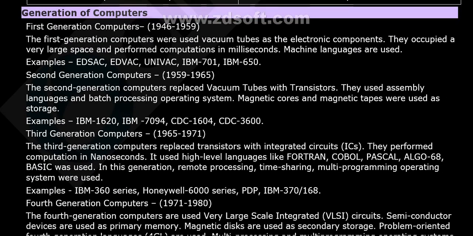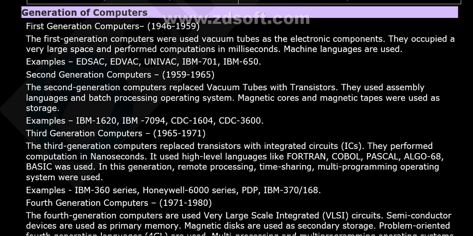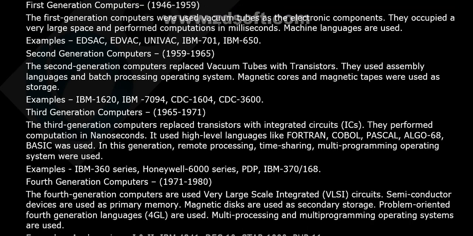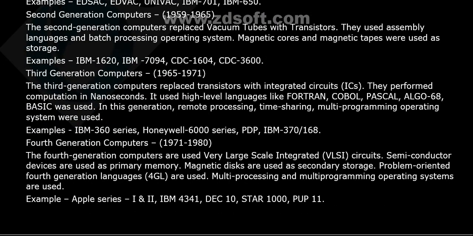Now let's see the generations of computers. First generation of computers, 1946 to 1959. What was used? These were vacuum tubes based. You must understand this. And second generation computers, vacuum tubes were replaced with transistors. And third generation computers replaced the transistors with integrated circuits. And in the fourth generation computers, they used large scale integrated circuits. Semiconductor devices are used as primary memory.